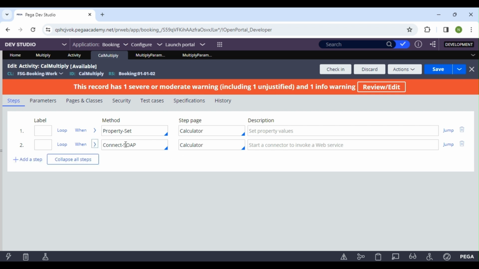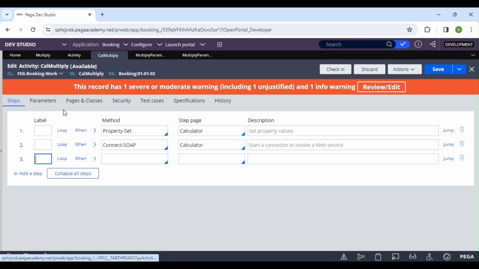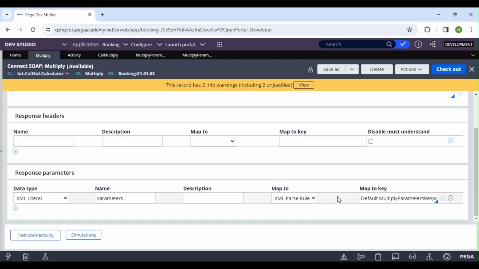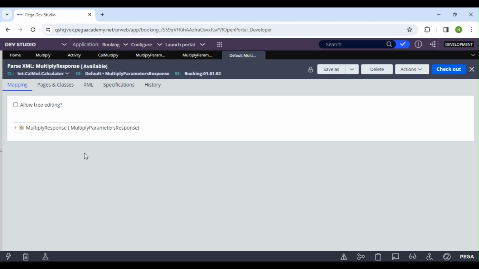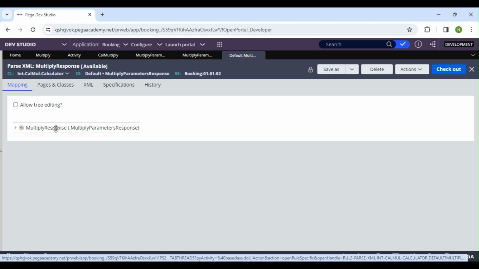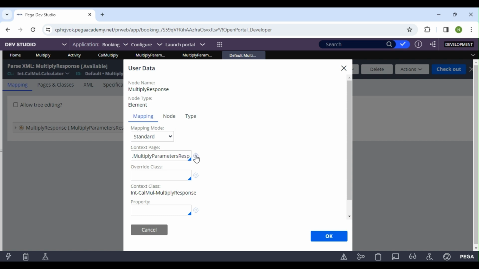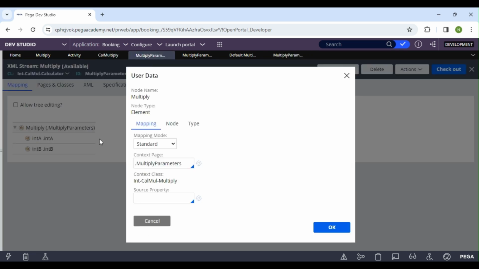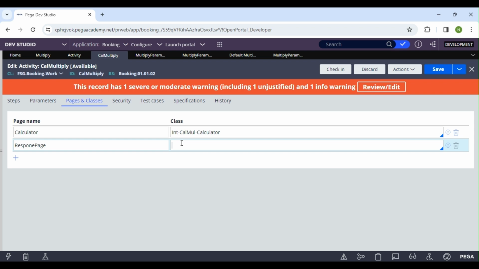Now when we run this, the page will hold our result as well. So I'm going to create one more page here, the response page, and I'm going to check what the response class is. So this is my response class. I'm going to copy and paste it here.